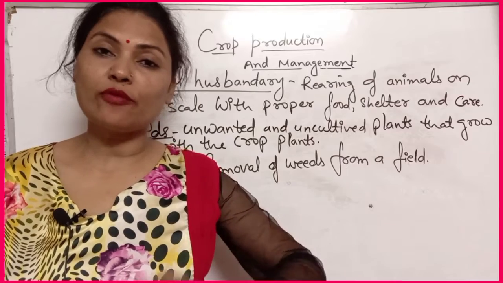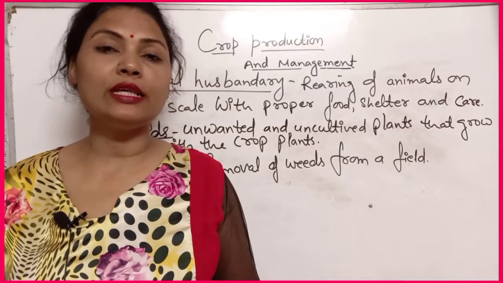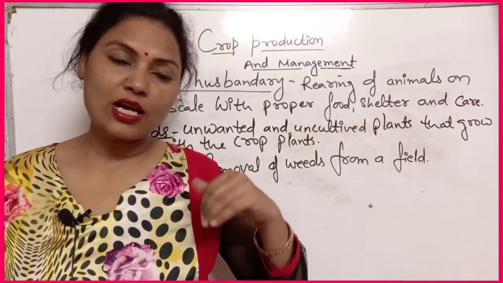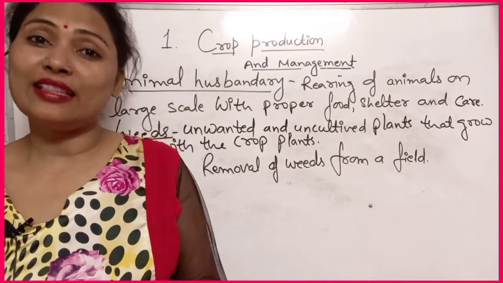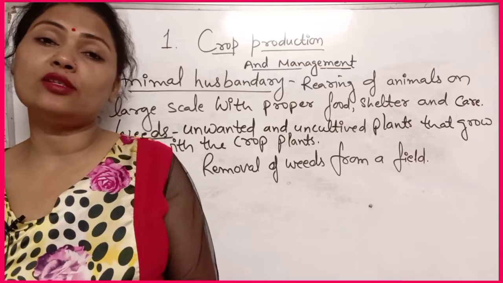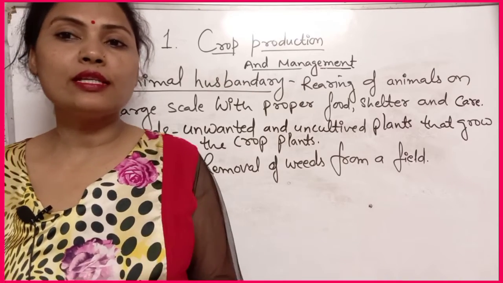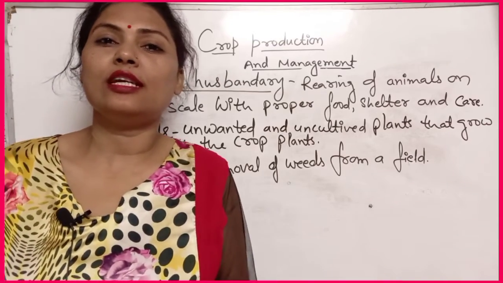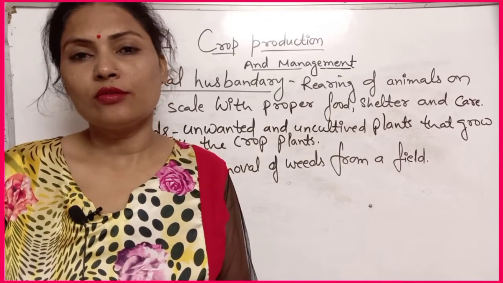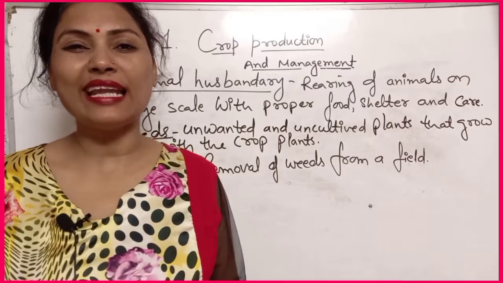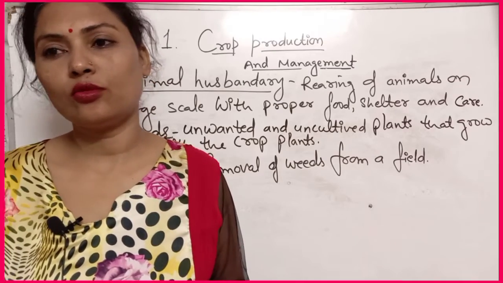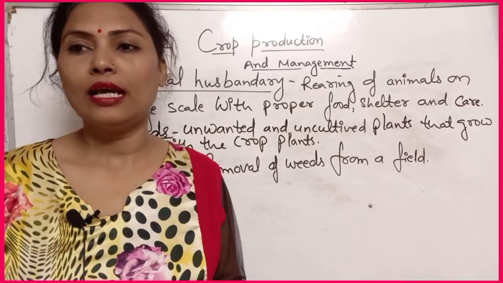The seeds which are floating we should remove, and the seeds which sink into the water are healthy. So we can grow these seeds. Before sowing the seeds we have to select the healthy seeds, and by this method we can select them.